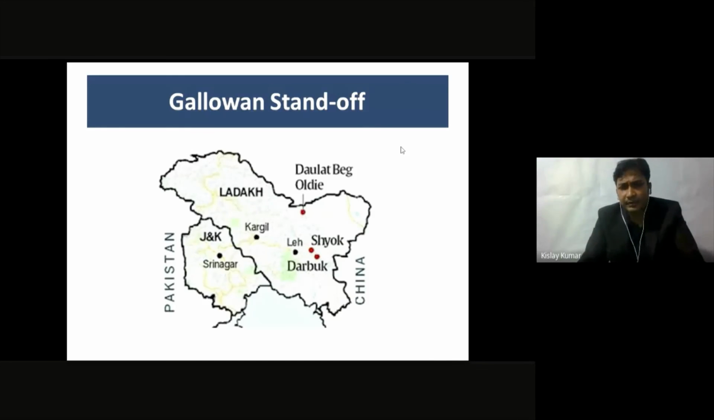This region over here, if you can see my cursor, the northern part, Daulat Beg Oldi. This is the point where India has created an airport, a military airport, and from this airport to Shok over here, India has built a road, a highway, which China is opposing because they see it as infrastructure development by India and a threat to the Chinese Aksai Chin region, the region east of these 2 points.